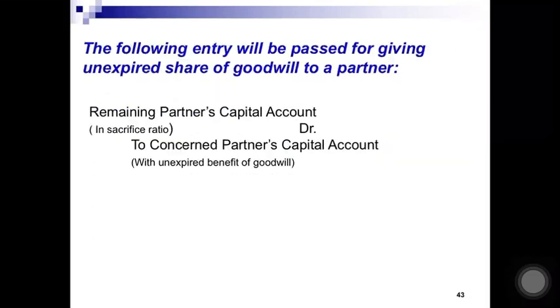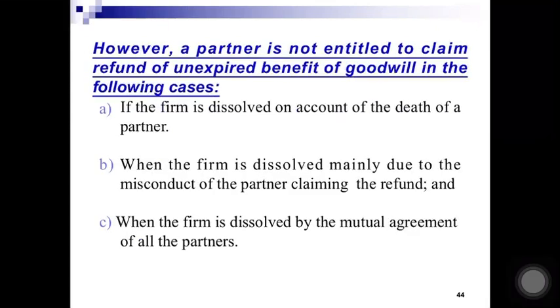The entry will be: remaining partners' capital account debited, to the concerned partner. So he will get that amount of premium which is equivalent to the unexpired period for which he has paid that amount.